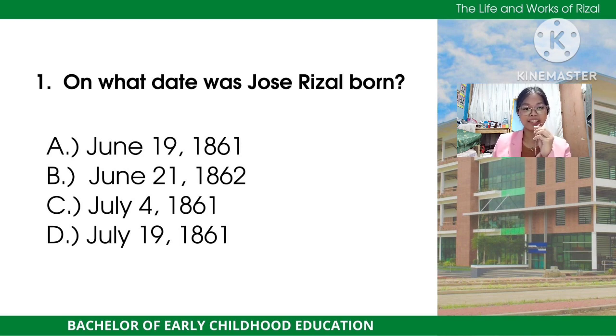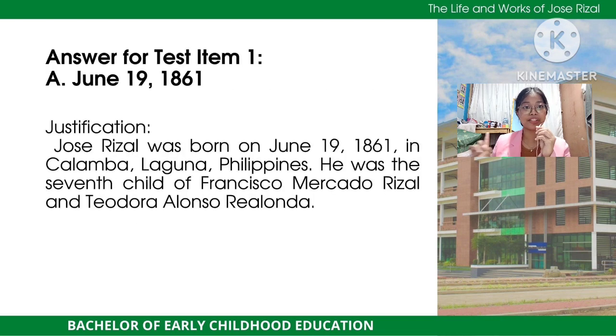Alright, the answer for test item 1 is letter A, June 19, 1861. The justification here is that Jose Rizal was born on June 19, 1861 in Calamba, Laguna, Philippines. He was the seventh child of Francisco Mercado Rizal and Teodora Alonso Realonda.